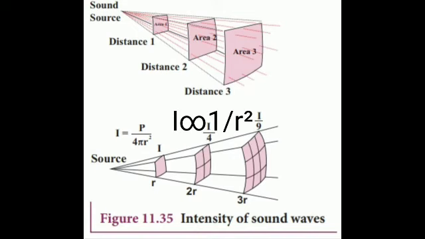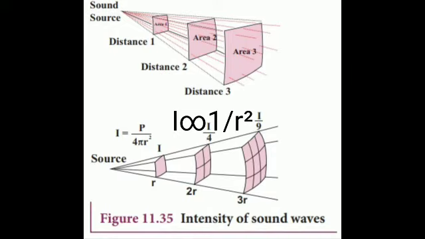Next, intensity of sound. When a sound wave is emitted by a source, the energy is carried to all possible surrounding points. The average sound energy emitted or transmitted per unit time, or per second, is called sound power. Therefore, the intensity of sound is defined as the sound power transmitted per unit area taken normal to the propagation of the sound wave.